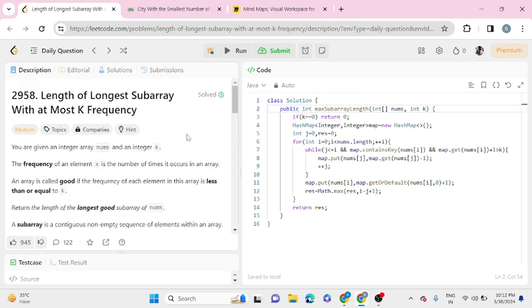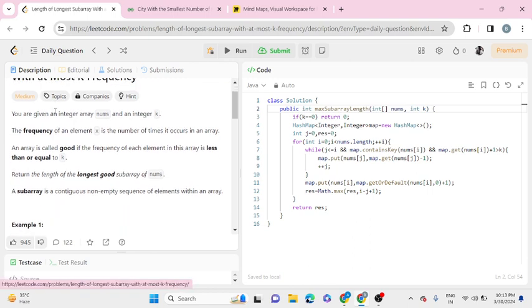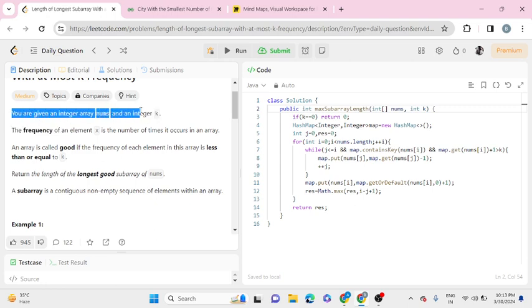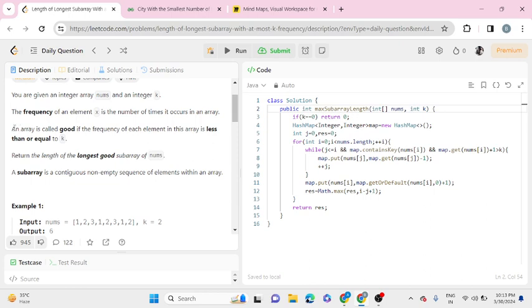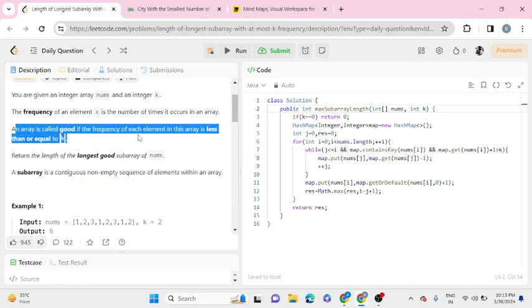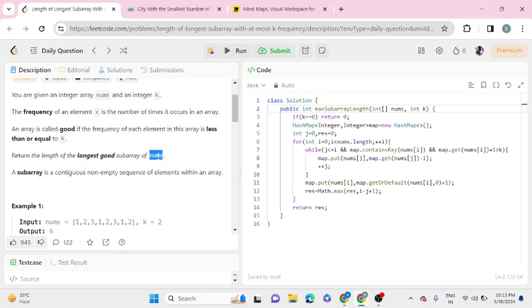Proceeding to our LeetCode problem, the problem was length of the longest subarray with at most k frequency. The problem statement is: you are given an integer array nums and an integer k. The frequency of an element x is the number of times it occurs in the array. An array is called good if the frequency of each element in this array is less than or equal to k. We have to return the length of the longest good subarray of nums.